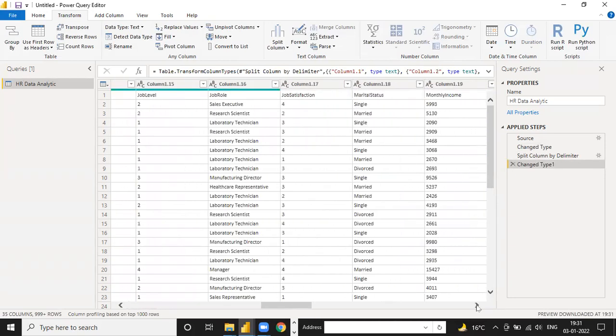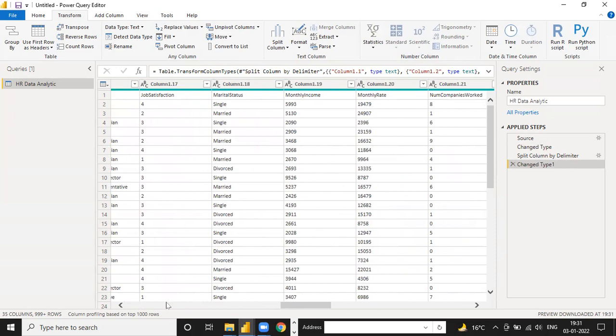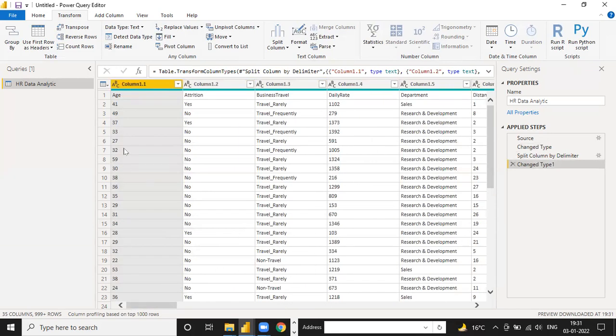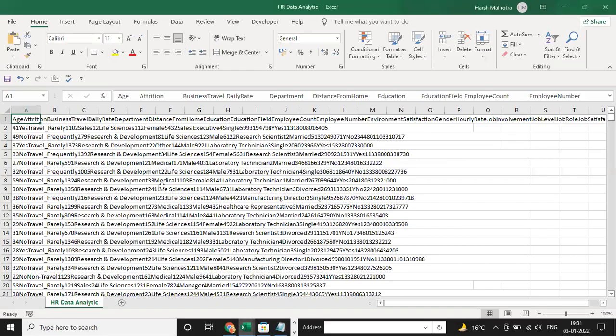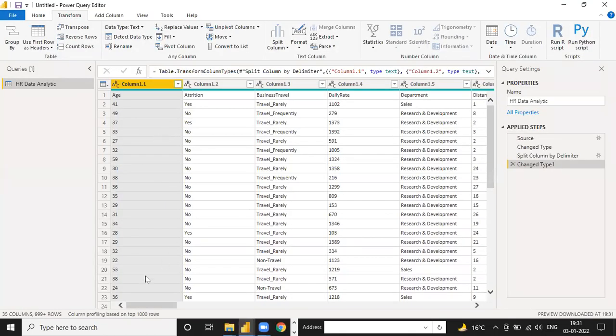Harsh, how did that number 35 come? This number comes automatically from your data, which Power BI automatically runs in the background. See, if I click on this Excel file, you can see age, attrition, business travel, department, distance, education, because Power BI runs from the tab option. Tab option means which you have a tab option. So Power BI runs one by one tab, and it automatically goes to your 35th column, because you have data in this 35th column.